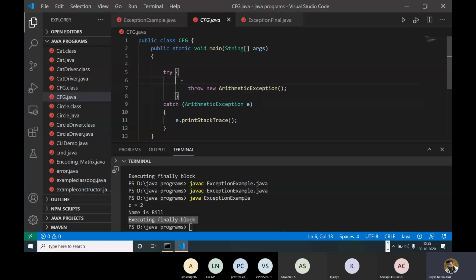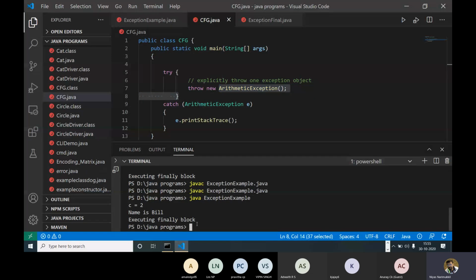So here, throw means it will explicitly throw one exception. For example, once we execute this one, it will simply throw one arithmetic exception, and it is caught here. So that is the usage of this throw keyword.